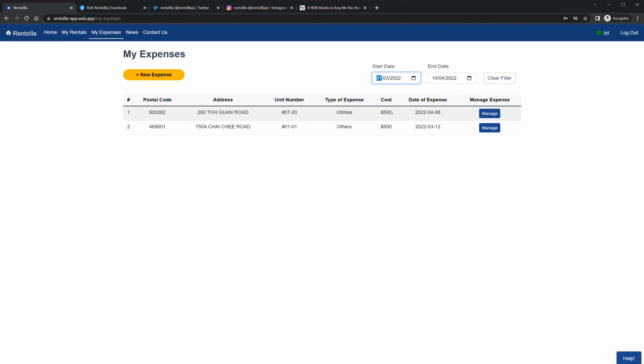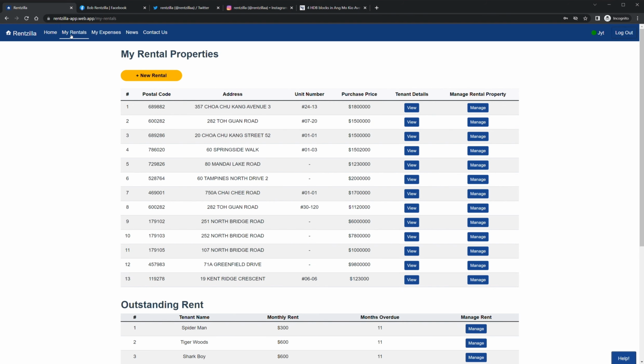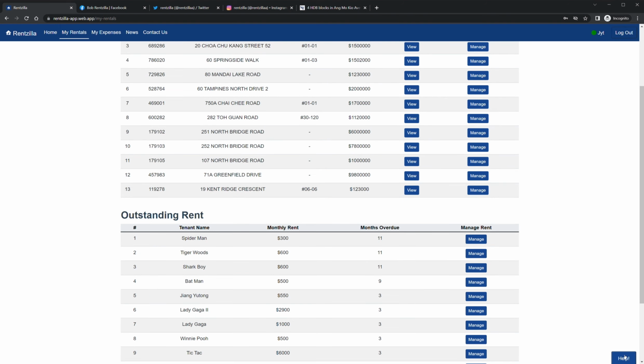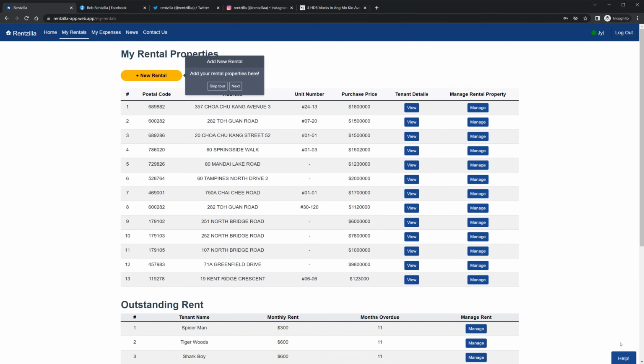In case you are still unsure of how to use the app, we have provided a guided tour for each of the pages. Simply click on the Help button located at the bottom right of any page.